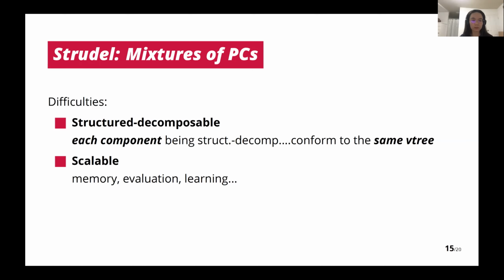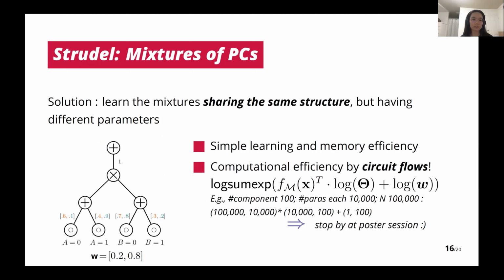To solve these two problems, our solution is very simple and interesting. We learn the mixtures so that they share the same structure, but they can have different parameters. By sharing the same structure, they naturally conform to the same weight tree. Thus, we solve problem 1. And it also naturally solves problem 2, because learning is simple: we only need to learn the parameters in the mixtures. We can use any structures, or we can use our previously learned structures. And they're memory efficient. We only need to cache one circuit structure in memory.